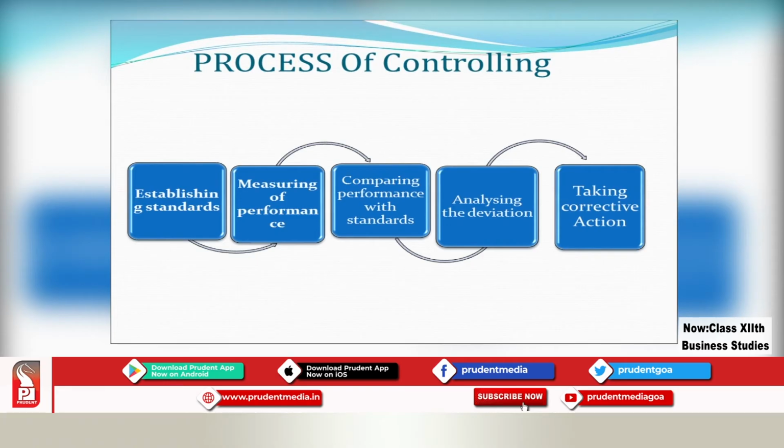Starting with establishing standards, that is we are planning things. Followed by measuring of performance, we are measuring the actual performance. Followed by comparing performance with standard. We are comparing the actual performance with the planned performance, that is the standard, the quality which we have set. After comparing, we analyze the deviations, those are the differences. And finally, what we do is we take corrective action.